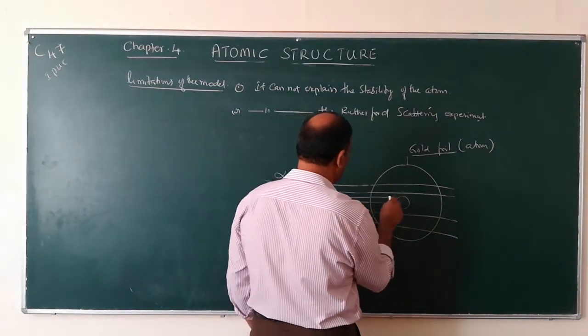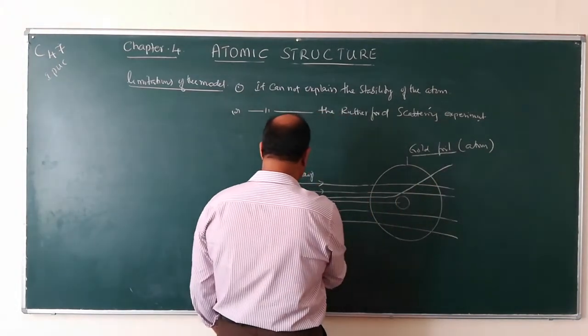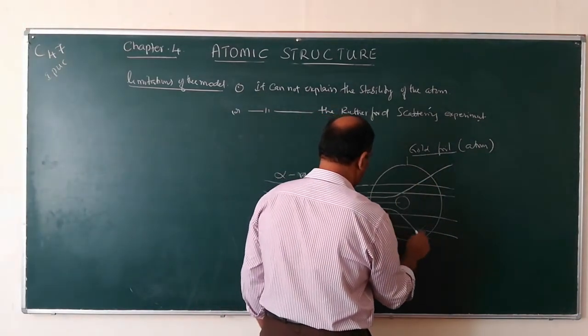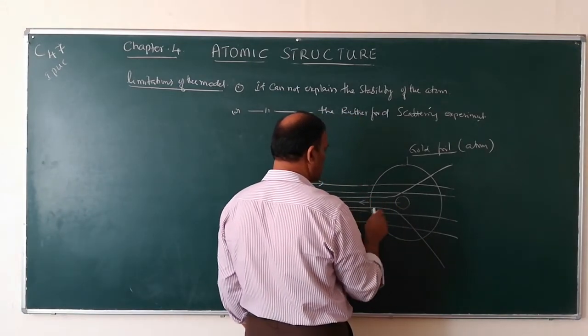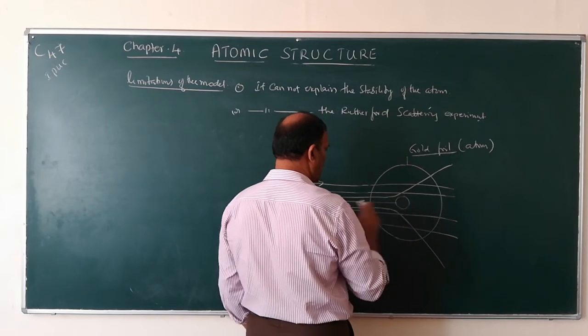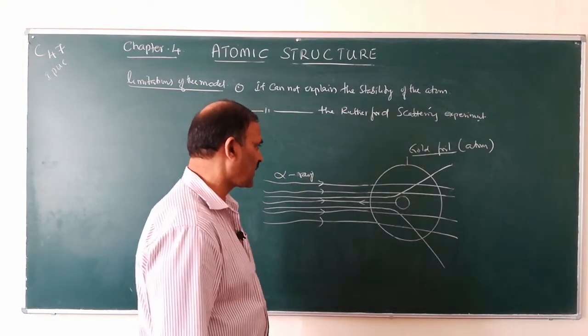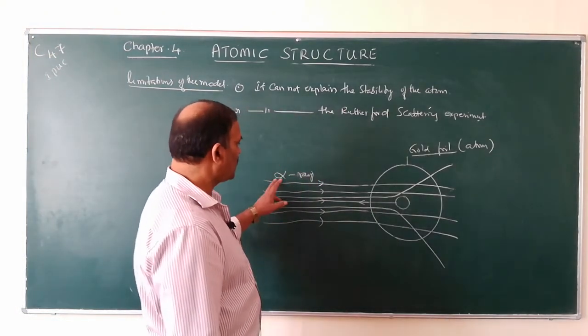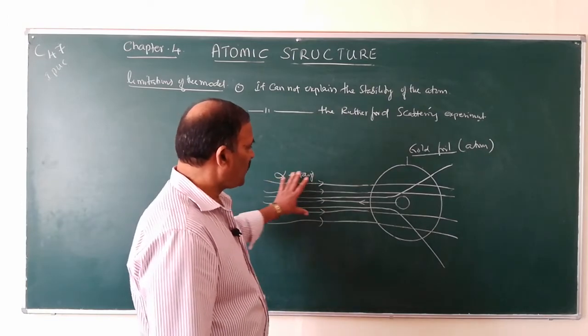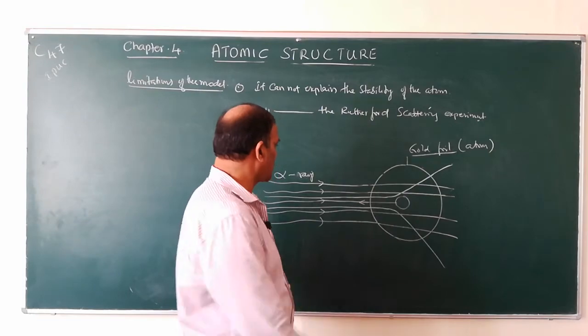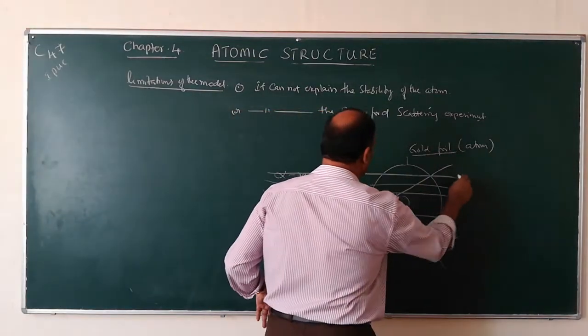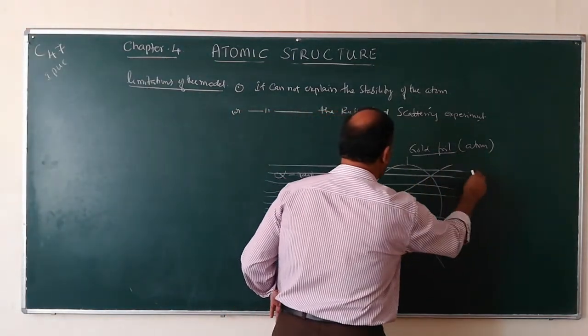Some rays get deflected like this, and some rays are reflected back. So these are alpha rays. When passed through a thin gold foil, what happens? Majority of the rays go without any deflection.